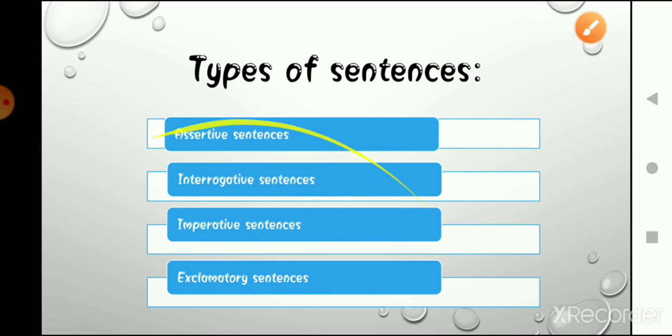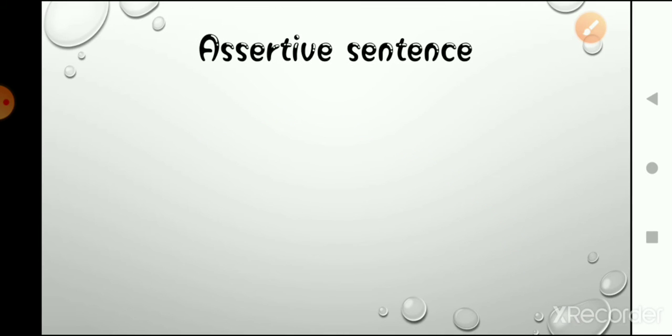The first type is assertive sentences. We can also call it declarative sentences.